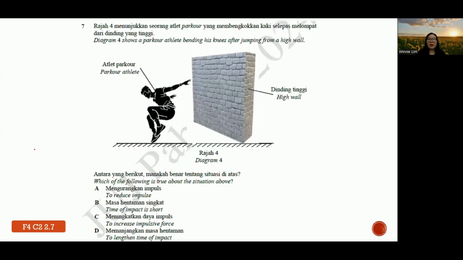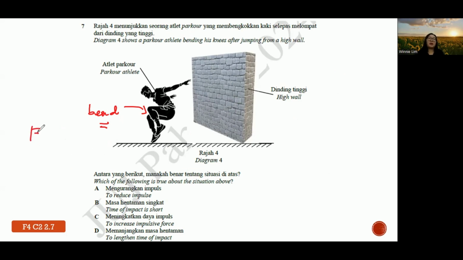Number 7, diagram 4 shows a parkour athlete bending his knee after jumping from a high wall. Which of the following is true about the situations above? So as you can see, when he jumped, he tried to bend his leg. The purpose of bending his leg is actually to increase the time of impact, and hence reduce the impulsive force acting on him or on his leg later on.